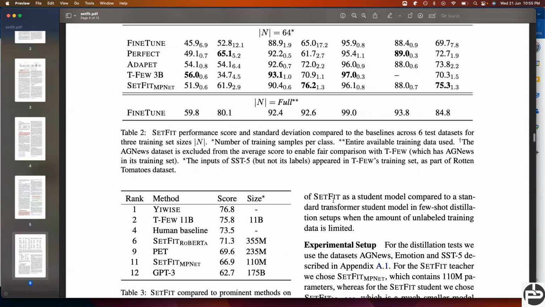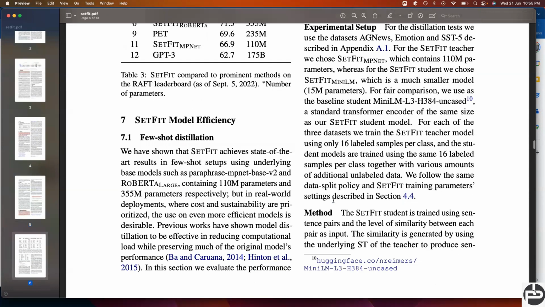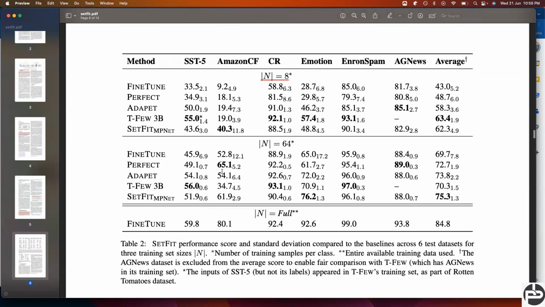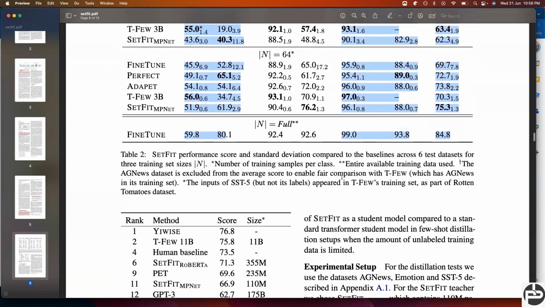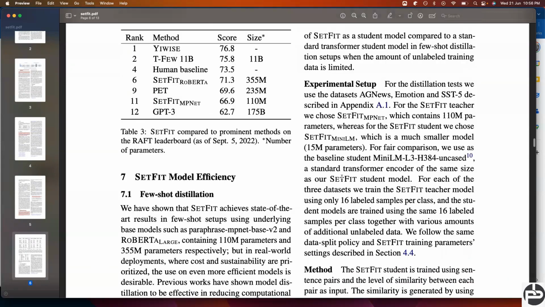And if you can see the result, I will show you. Yeah, this was the result. You can see the result. N means each class. Let's suppose there is a text classification, multi-class classification problem, with two classes. For each class there is a subset of eight. Similarly, 64, and they haven't taken the full subset. And the result is quite impressive.